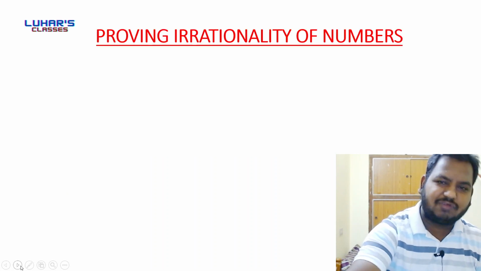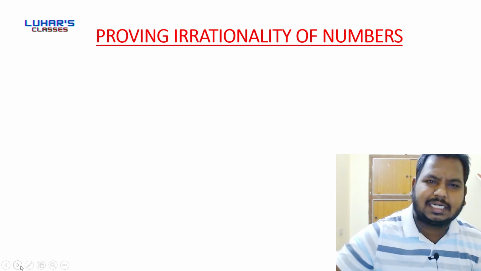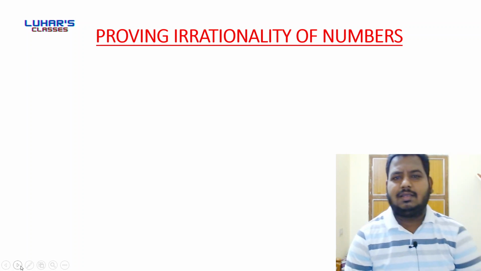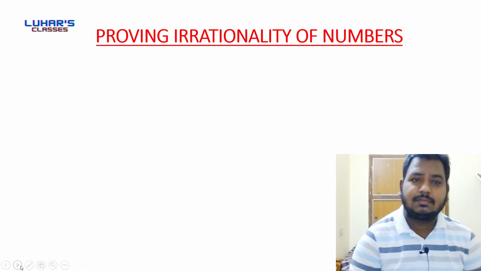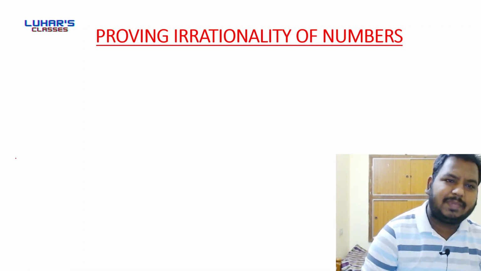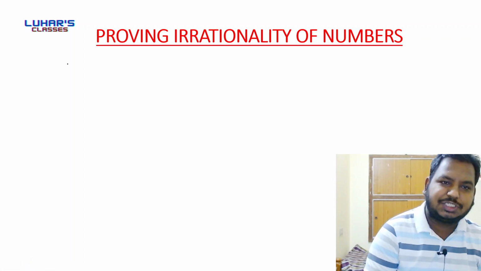Proving irrationality of numbers. First, let me tell you about irrational numbers. What is an irrational number?